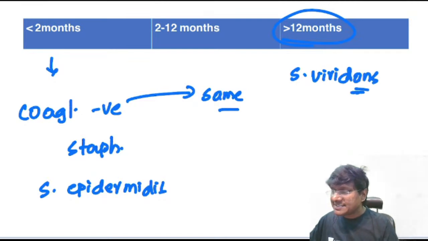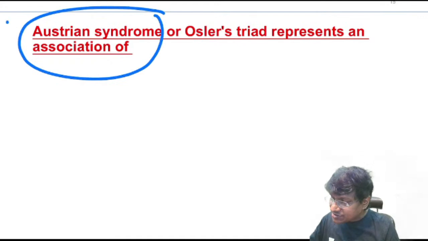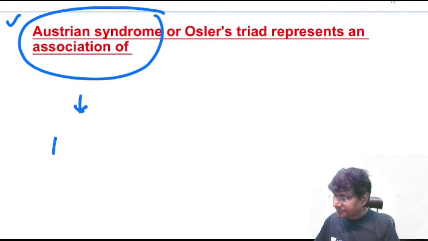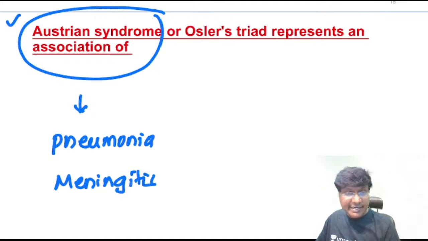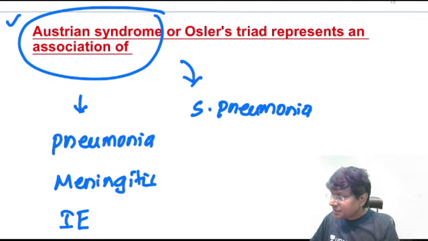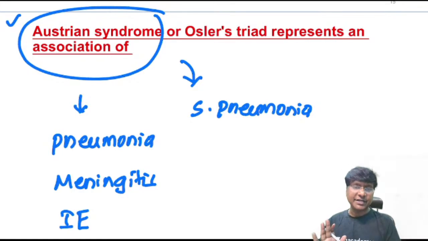Now in infective endocarditis, you should know a very important syndrome called the Austrian syndrome, which is also called Osler's triad. It is characterized by a triad: pneumonia, meningitis, and infective endocarditis. The organism here is Streptococcus pneumoniae. It is very easy to remember: brain involvement, meningitis; lung involvement, pneumonia; heart involvement, infective endocarditis.